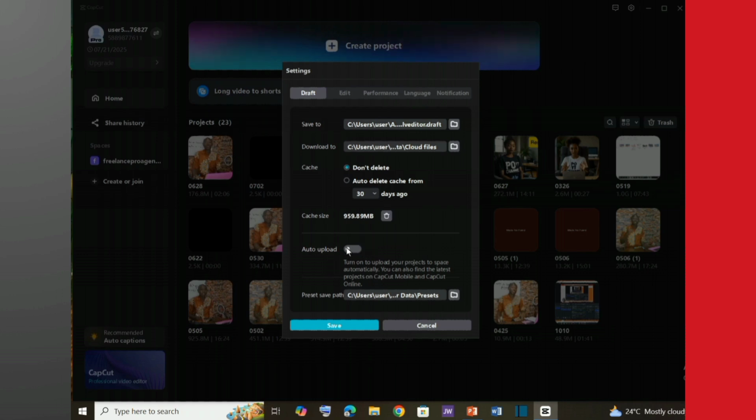This will ensure that you don't upload your videos automatically to the cloud storage when you are through editing your video. If you turn this option on, then that means you are giving CapCut a copy of your video. So make sure it is turned off. When you're okay with that, then you click on save.